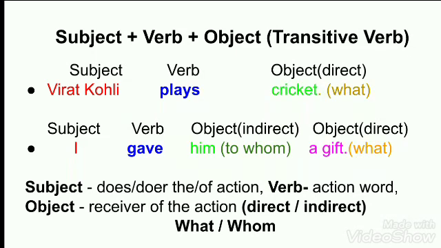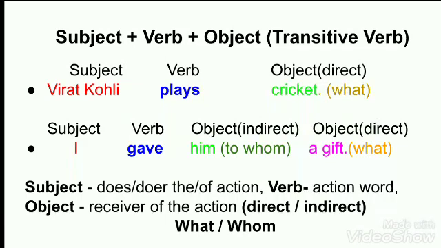In the previous sentence, Virat Kohli plays cricket, we have got just one object, that is cricket, and that object has been called the direct object. Why is it a direct object? Let's see. Virat Kohli plays what? Virat Kohli plays cricket. That's why cricket is the direct object, because we have got the answer to the question what. Whenever we receive the answer of what in a sentence, it will be called a direct object.